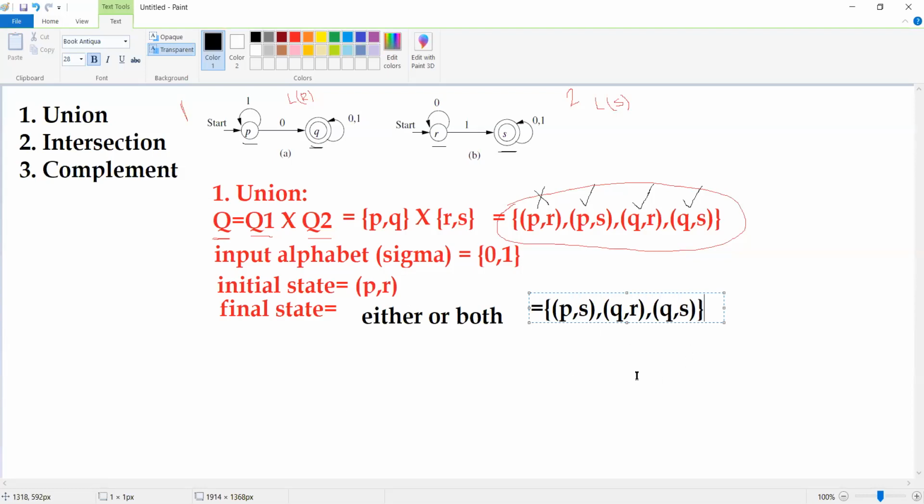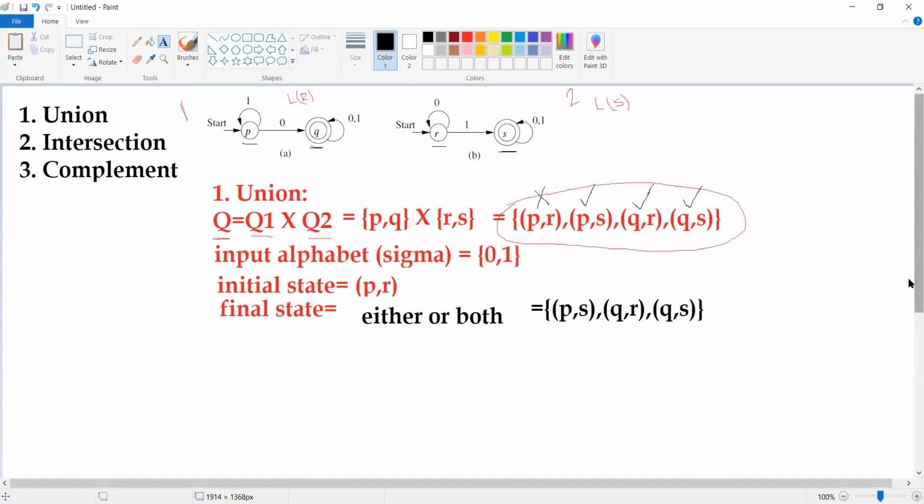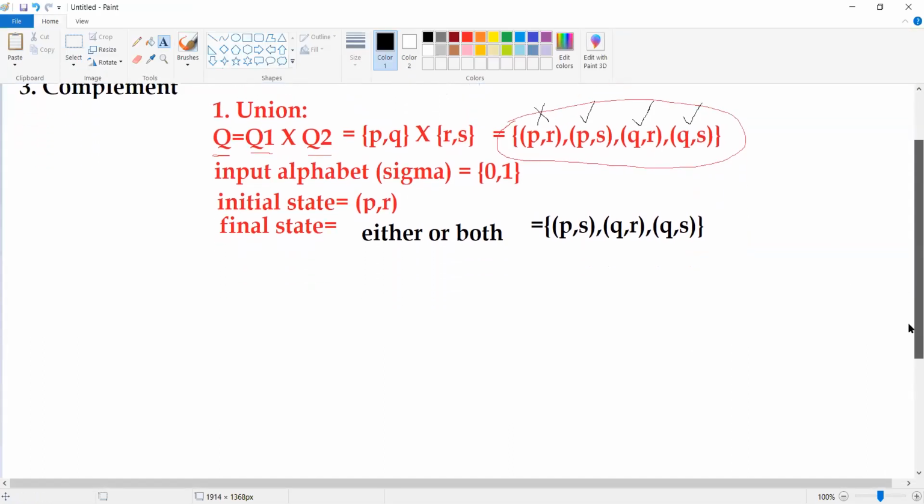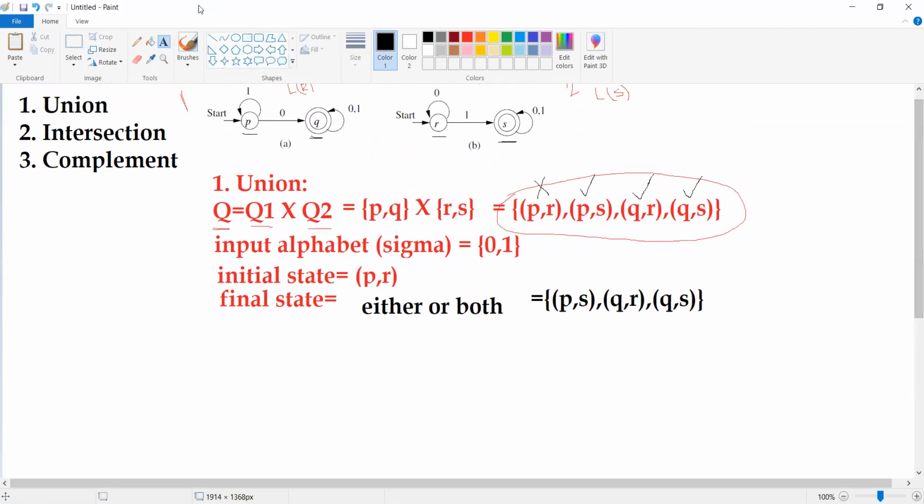Okay. So far we have identified the set of states, the input alphabet, the initial state, and the final states also. The last thing we have to do is specify the transition function. In order to specify the transition function, it is better for me to draw the diagram, so that it becomes very easy for you to understand.